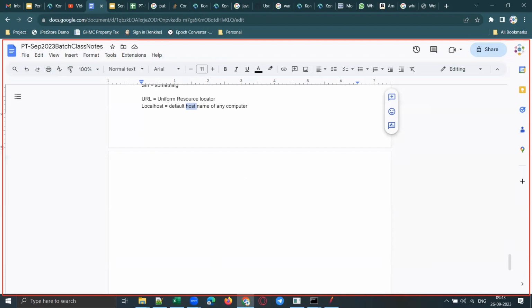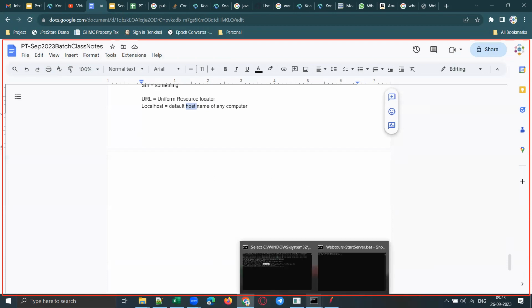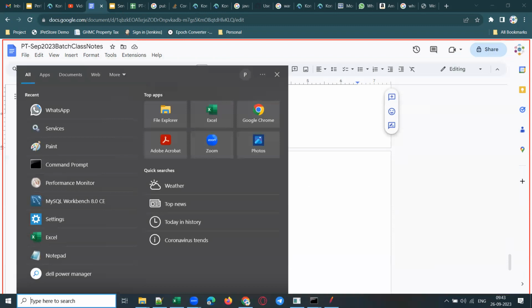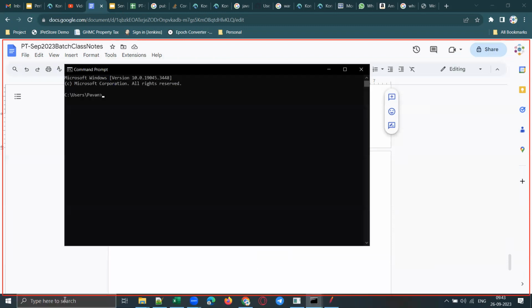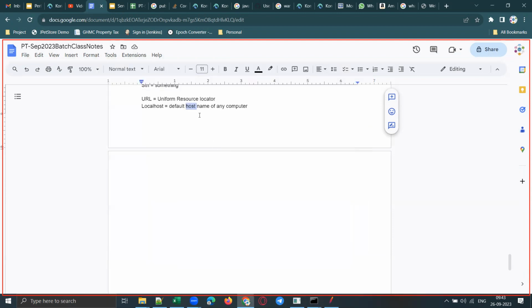How to check the host name? I already covered that in the fundamentals in the first or second or third session. Open the command prompt and simply type hostname. This is my host name, the given name, Dell XPS 7590. But by default, you will have some host name that is called localhost. Clear, guys?